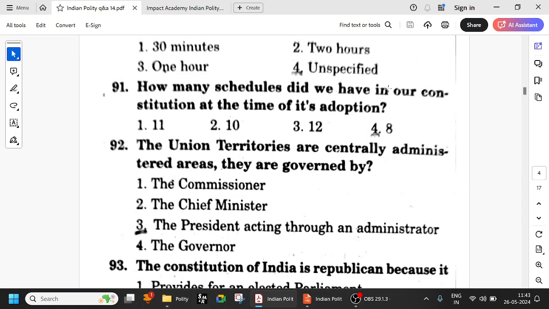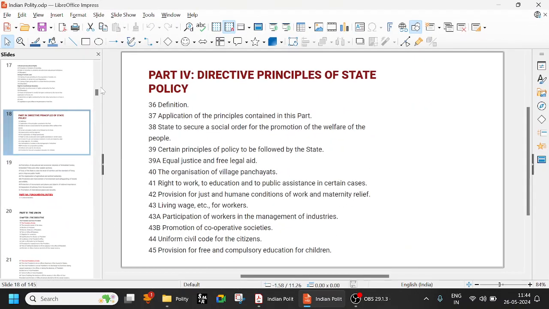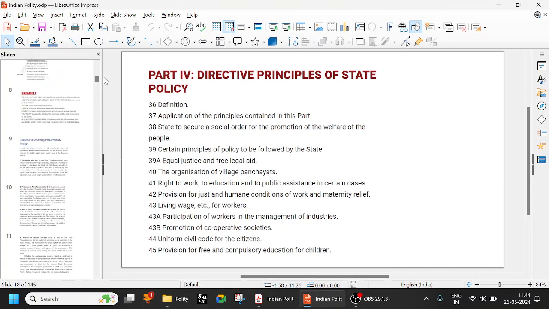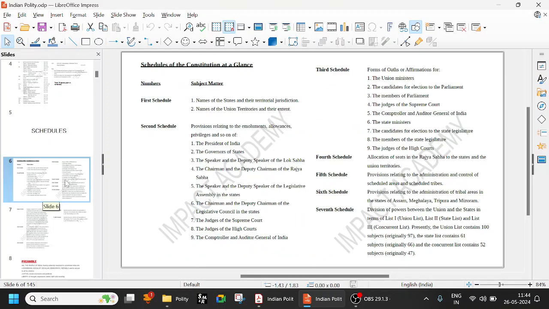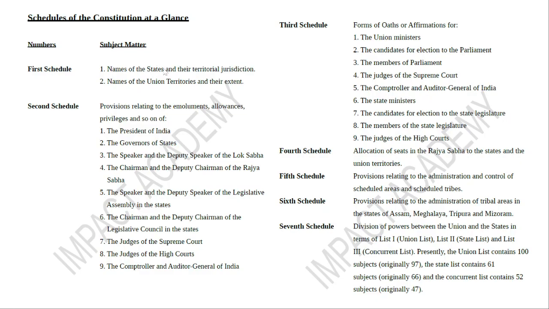How many schedules did we have in our Constitution at the time of its adoption? At the time of adoption, we had 8 schedules, and all these schedules are very important. The First Schedule deals with names of the states, union territories, and extent. The Second Schedule deals with the provisions relating to emoluments and allowances, and the Third states the forms of oaths or affirmations. The thing common here is judges, CAG, MPs, speakers.